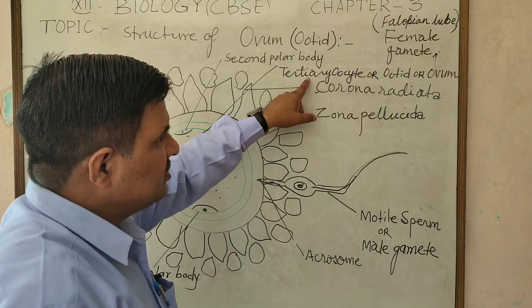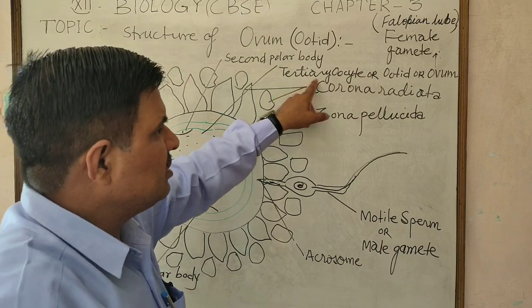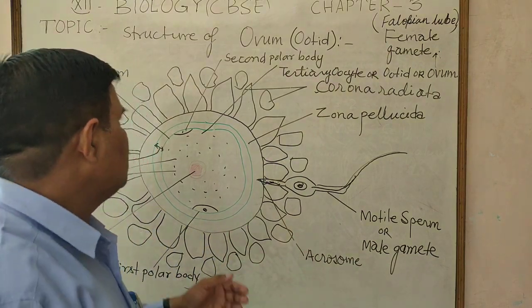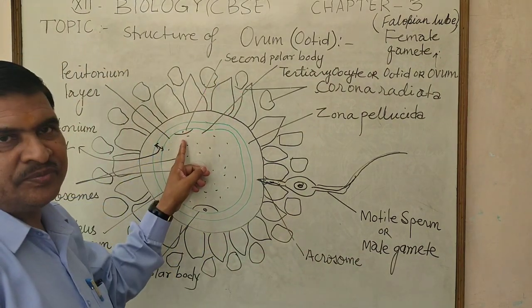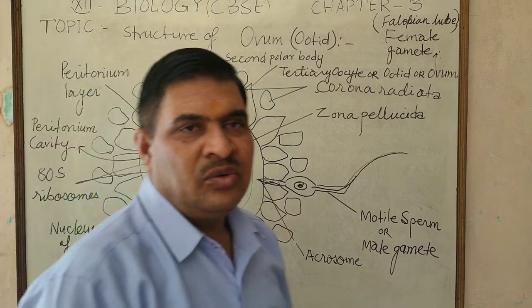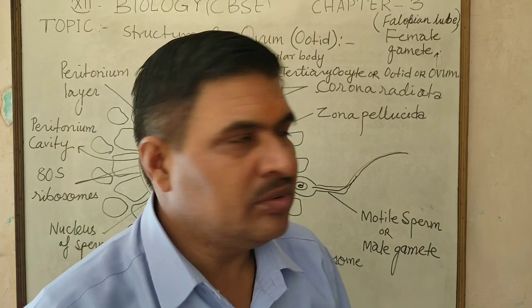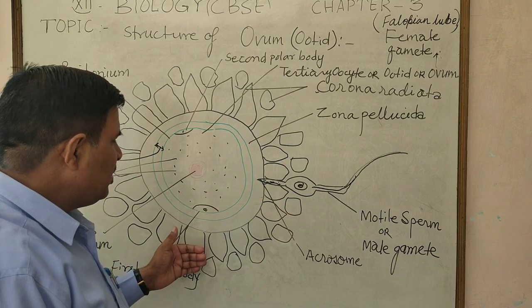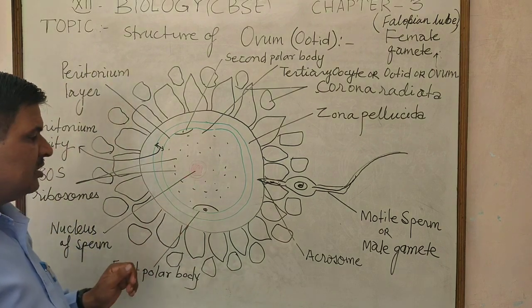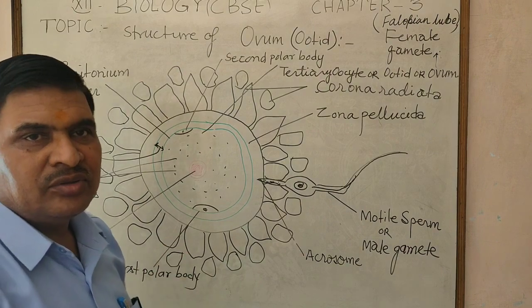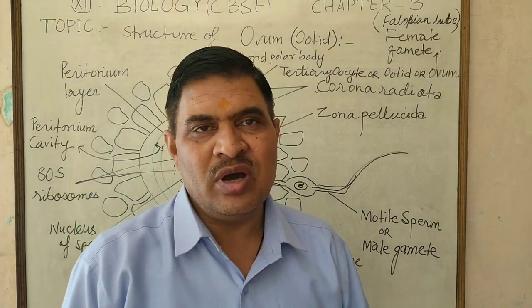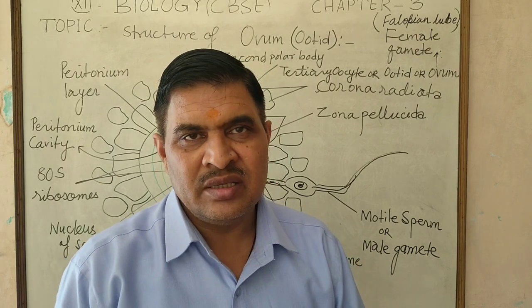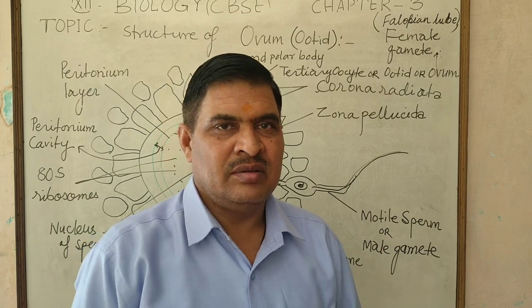The tertiary oocyte cell is produced, which is called the ovum, and a small cell is also produced, which is called the second polar body. The first polar body again produces two second polar bodies. So a total of 3 polar bodies and 1 ovum develop as a result of oogenesis in the female.